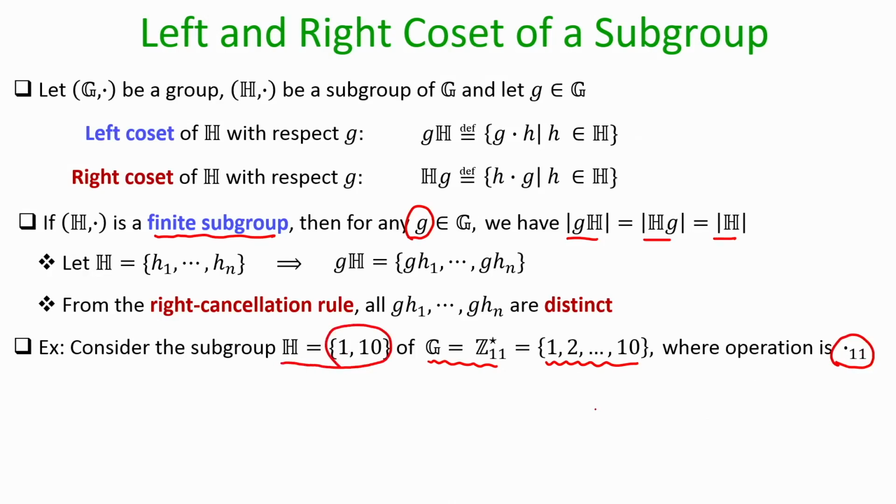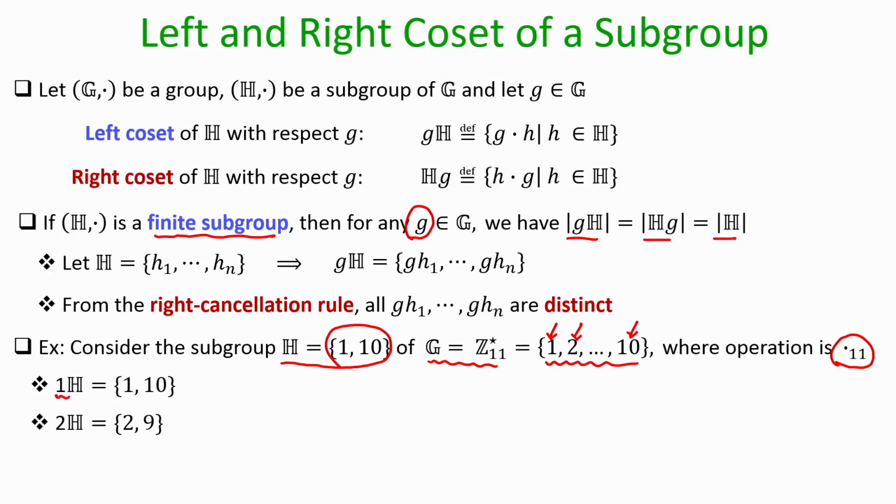If you are wondering whether this is a subgroup or not, well, you can apply your characterization S1 on this subset H, and then you can verify that indeed the group axiom or the property S1 holds for this subset H. Okay. Now, let us compute the various left cosets of this H. By various left cosets I mean I will keep on changing my g. I will take g to be 1 first, and then I will take g to be 2 next, and finally, I will take g to be 10. So, the left coset of H with respect to 1 will be 1, 10.